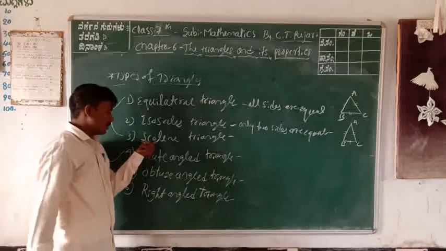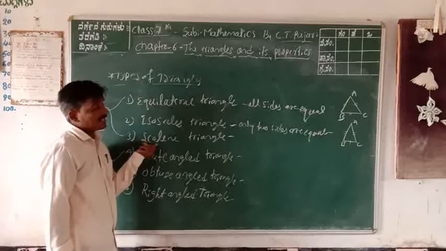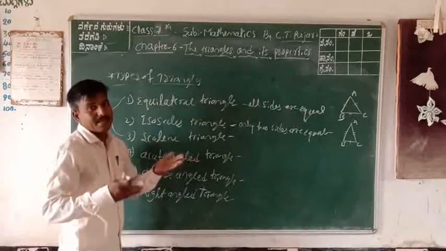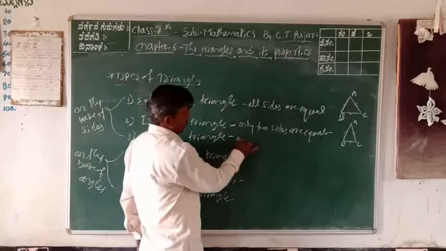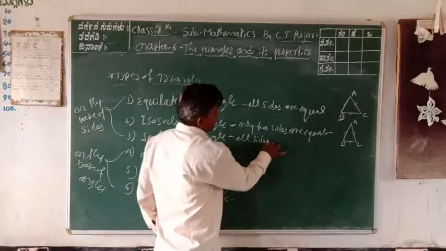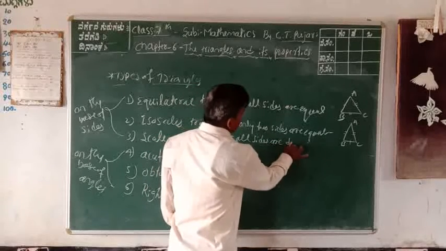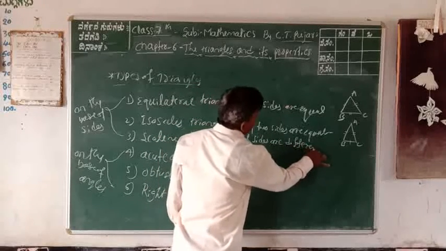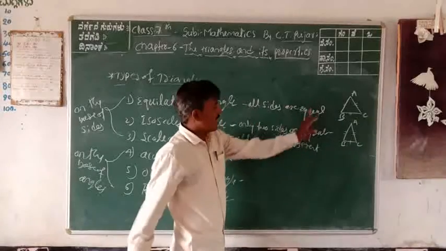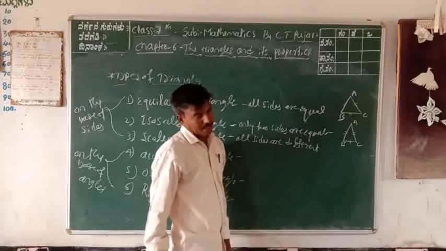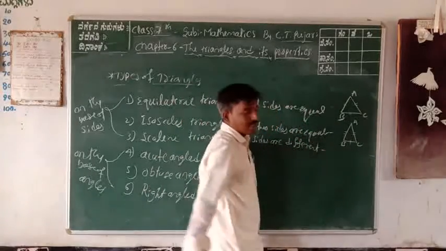The third one is the scalene triangle. Scalene means all sides are of different lengths. Equal length, different length, got it? That is called a scalene triangle.